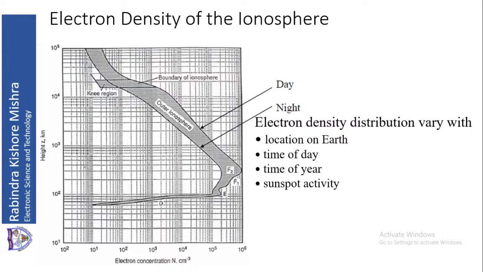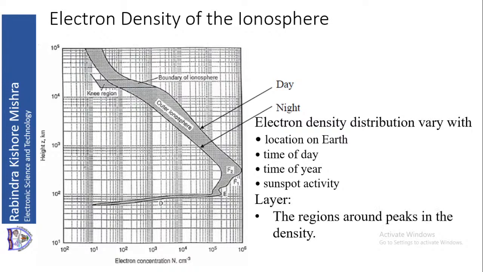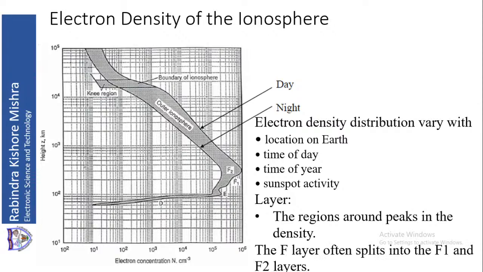Now what are the layers? Layers have different names. These are regions around the peaks of the density. If I get one peak, I will call it the E layer, then the next peak I can call the F layer, and the lowest peak towards the Earth is the D layer. Now the F layer usually splits into two parts in the daytime, F1 and F2, because we have maximum energy, in the upper part.